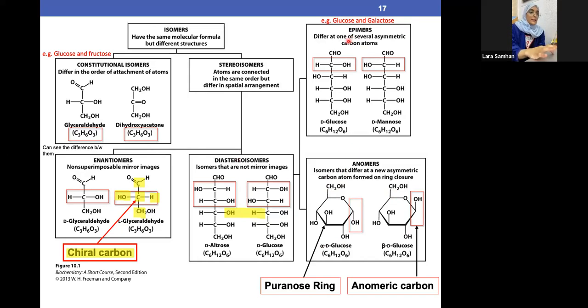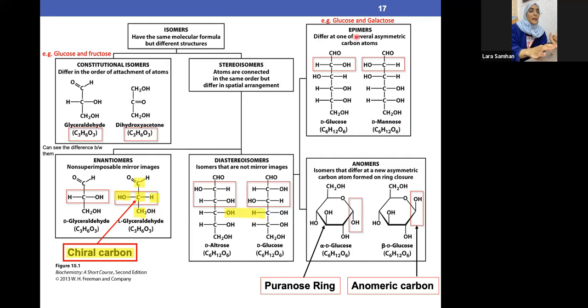Now let's come to the second type of diastereomer, which is the epimer. An epimer differs at one of several asymmetric carbons. Epi means one, so it only differs at one carbon. How does it differ? Let's see. For example, here the chemical formula is exactly the same, C6H12O6, and same here. Now we have this D, which means the OH is on the right side. Same here. Now this is clear. Glucose and mannose. Anything that ends with -ose is basically a sugar.